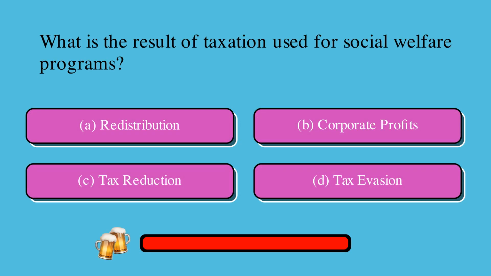What is the result of taxation used for social welfare programs? Is it A, redistribution, B, corporate profits, C, tax reduction, or D, tax evasion? The correct answer is A, redistribution.